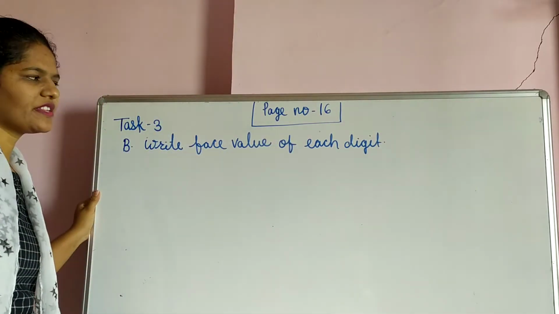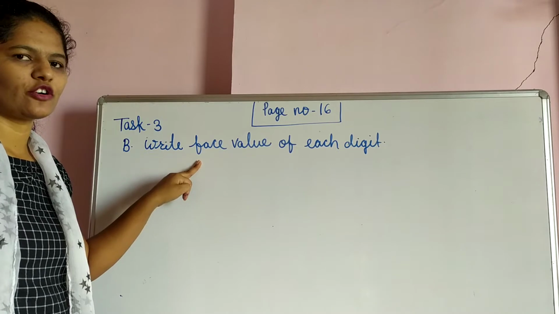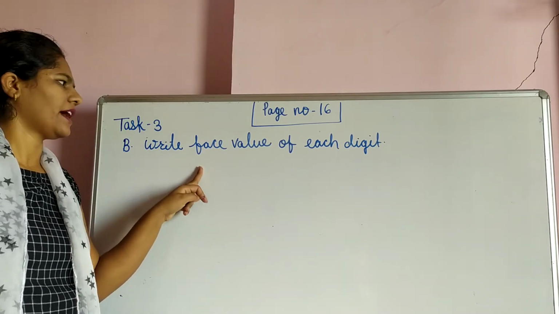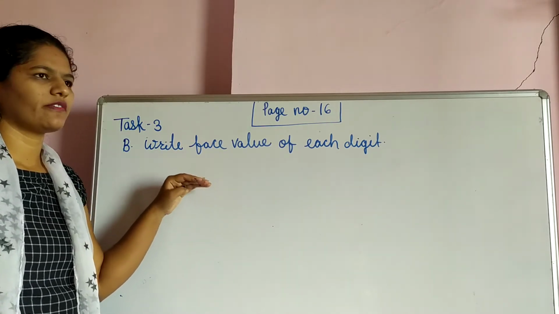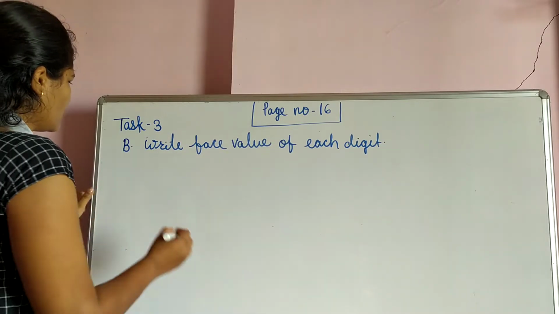Okay student, previously we saw place value. Place value depends upon the place of that digit, which place is occupied by that digit. And here is the face value, and face value is as it is, means whatever that digit is, that itself only is the face value. So first question,